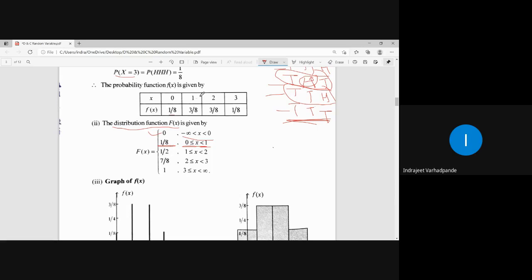For 1 less than equal to x less than 2, 1 by 8 plus 3 by 8. What is 1 by 8 plus 3 by 8? 4 by 8. What is 4 by 8 equal to? 1 by 2. Clear? For 2 less than equal to x less than 3, it will be 1 by 8 plus 3 by 8 plus 3 by 8.